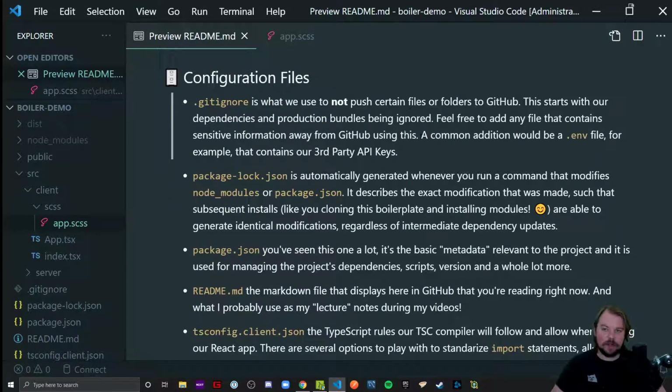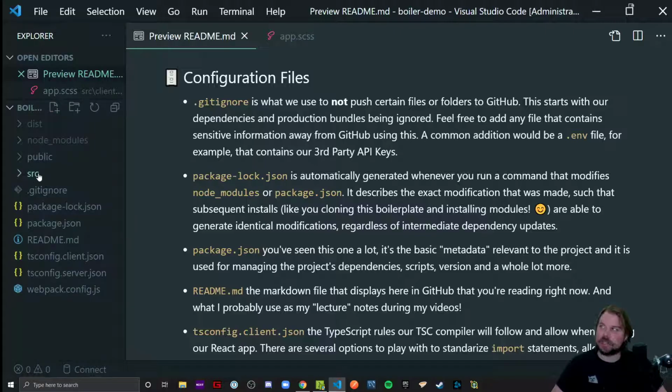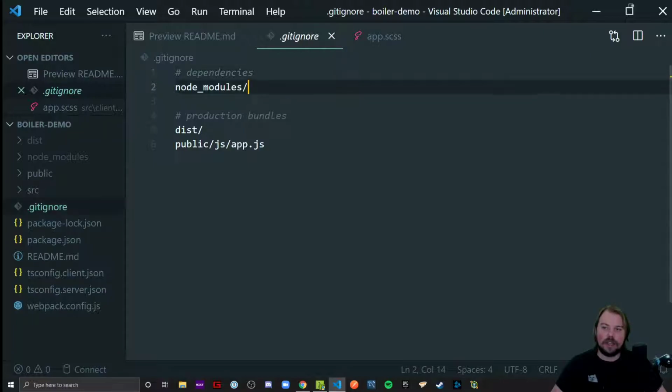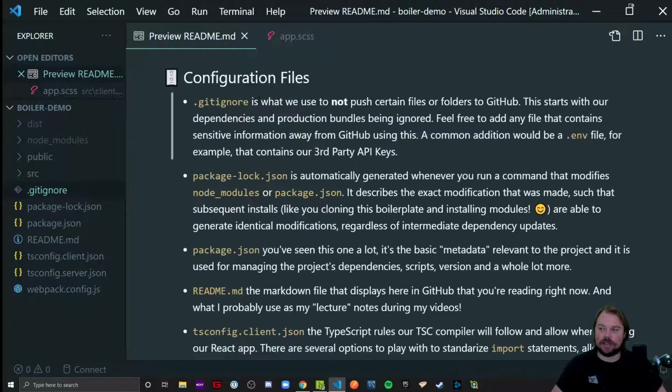So I go into all the configuration files because, again, there's a lot more outside that source folder. Git Ignore, most of y'all probably know what that is. We don't push node modules to GitHub, and we're not going to push our production bundles. In some instances, you might see people push their productions to GitHub because whatever deployment strategy they have needs to read them right there. In our case, in our deployment videos, I will tell Heroku how to build my production bundles, and that's why we're not going to push into GitHub, to keep it cleaner and not run into weird merge conflicts and things like that.